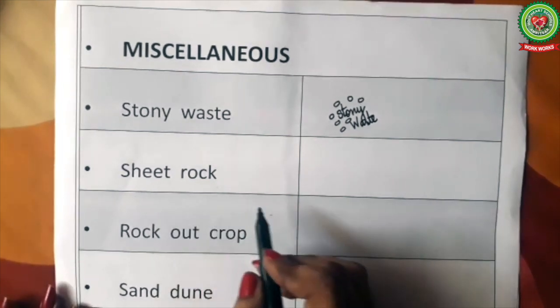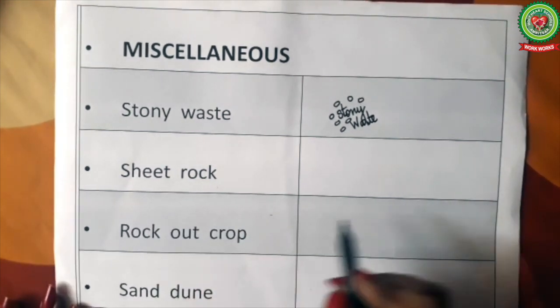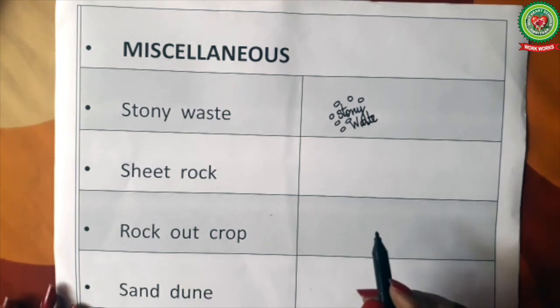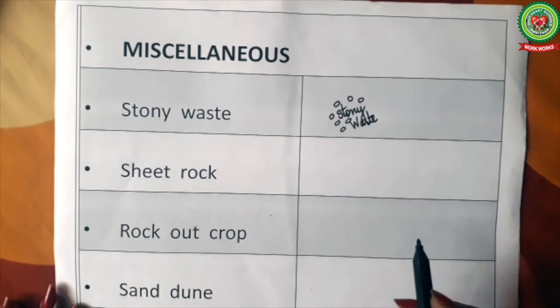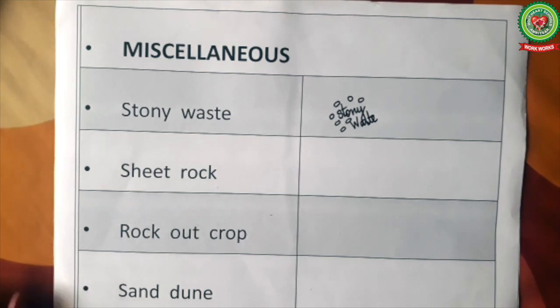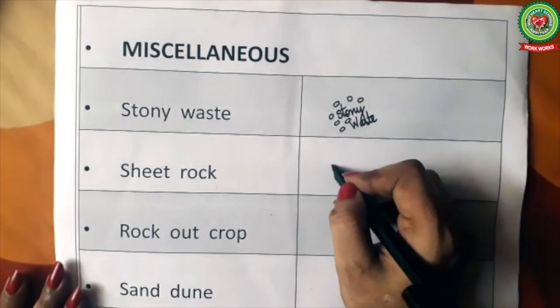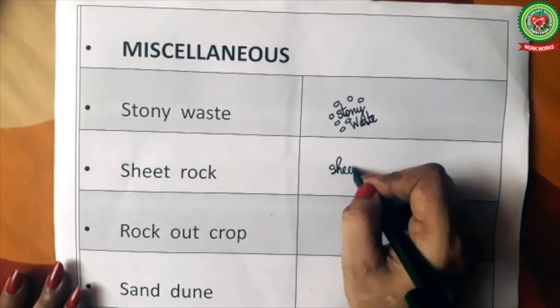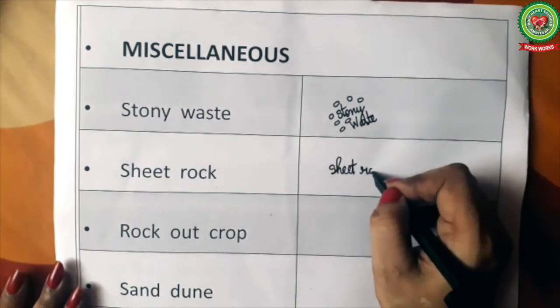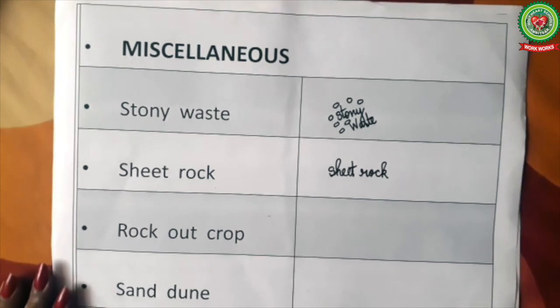Now sheet rock. Sheet rock is a region which is mostly covered by a sheet of rock shown in white color. It is an area which is commonly found in the volcanic areas. Because of the lava spread, a layer of rocks are formed on the ground. Sheet rock is written as sheet rock on the maps in black color.